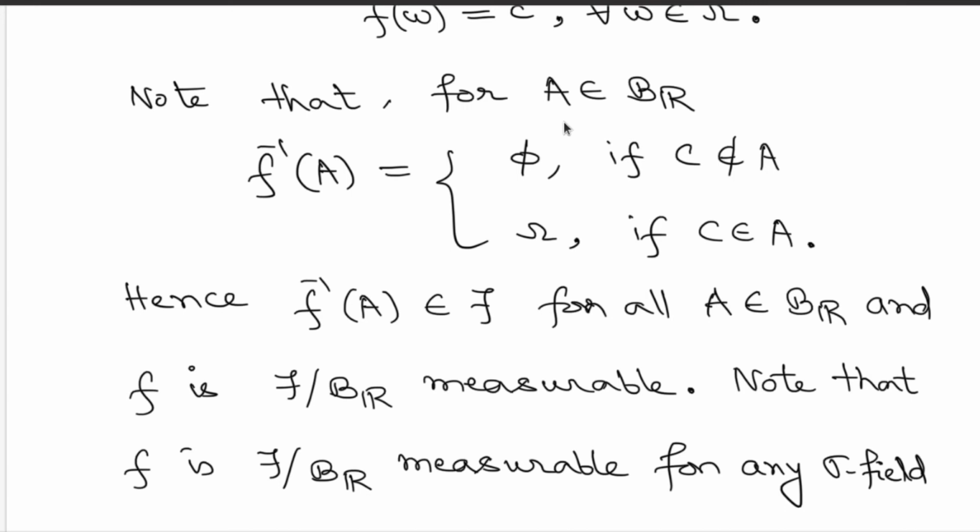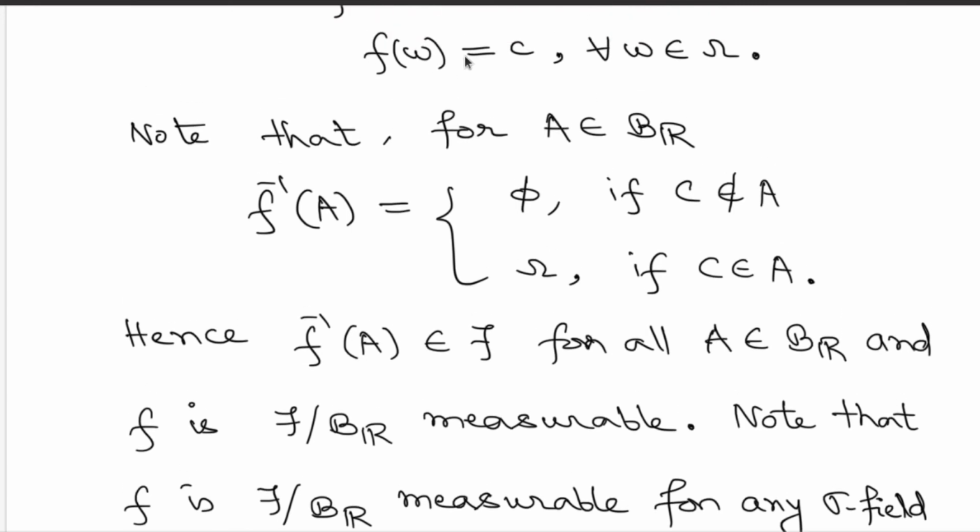It turns out that when the function f is just a constant function taking the constant value c, then the pre-images f inverse of A can be only two possible things. It depends on whether the constant value is in the set A or not.